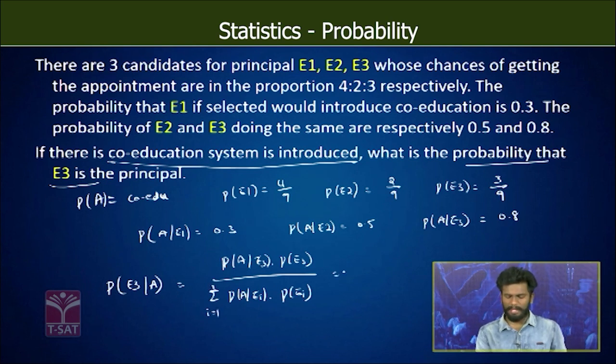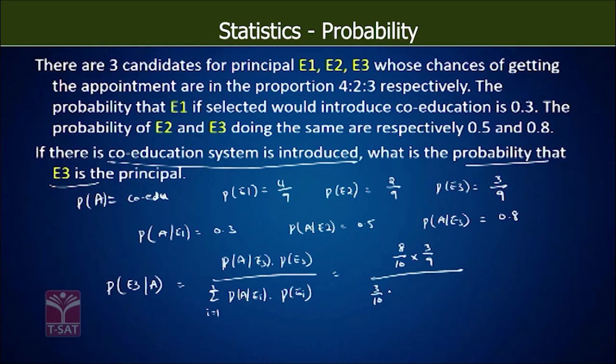So what is the probability of A given E3? 0.8. Let us consider 8/10 into probability of E3, which is 3/9, divided by 3/10 into 4/9 plus 5/10 into 2/9 plus 8/10 into 3/9. So this summation I have expanded. 10 into 9, 24.